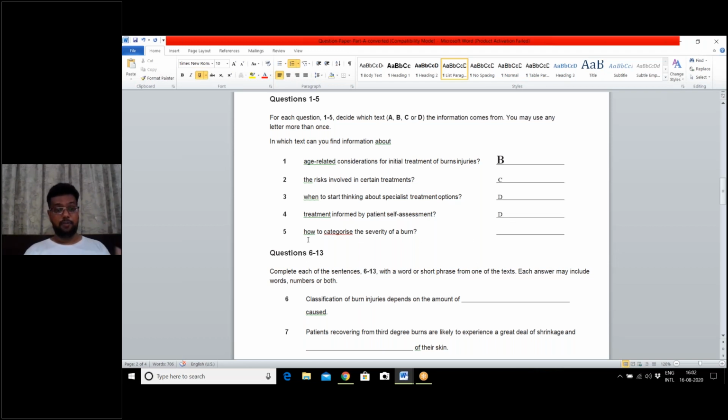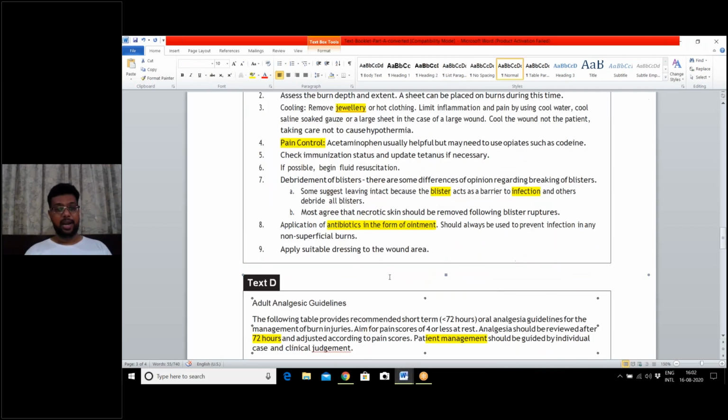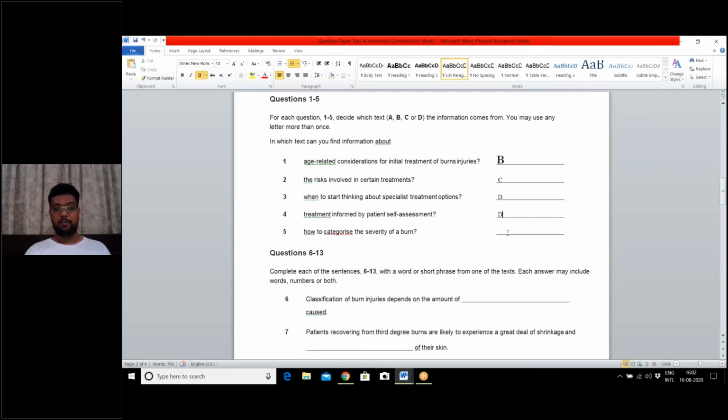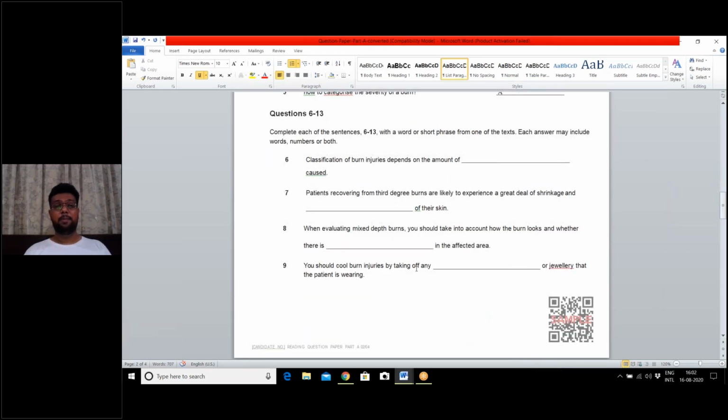Let us come to question number 5. How to categorize the severity of a burn? Severity of a burn was classified in text A, the first degree, second degree, third degree burns. So without wasting much time, we will give our answer as A. Now we have escalated through the first 5 questions. We will come to question number 6 to 13, where we have to write simply words or phrases.